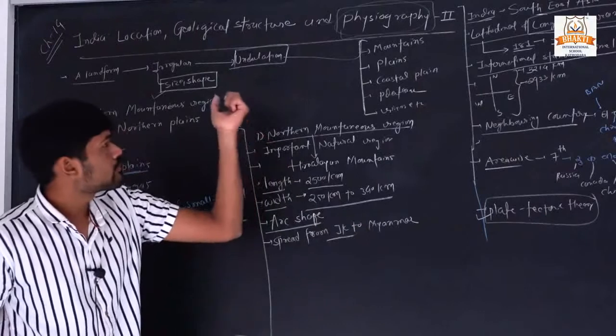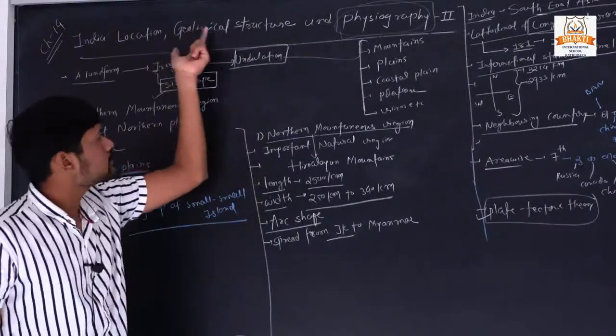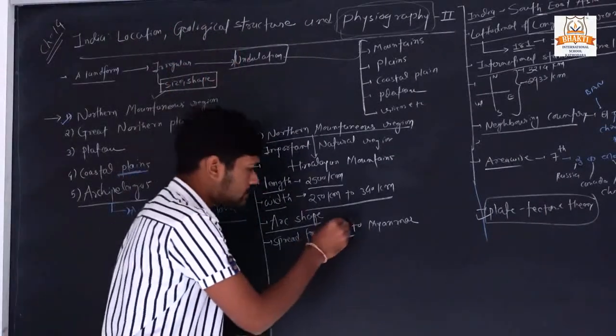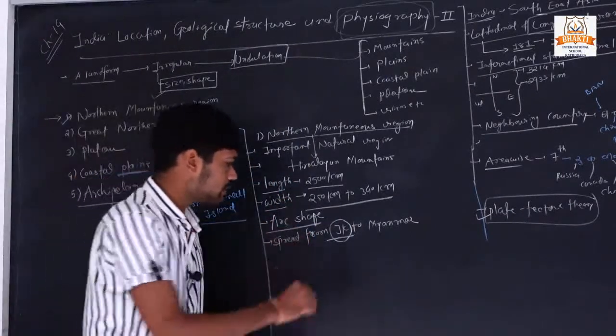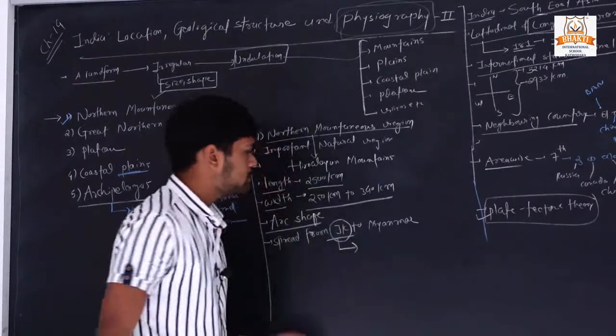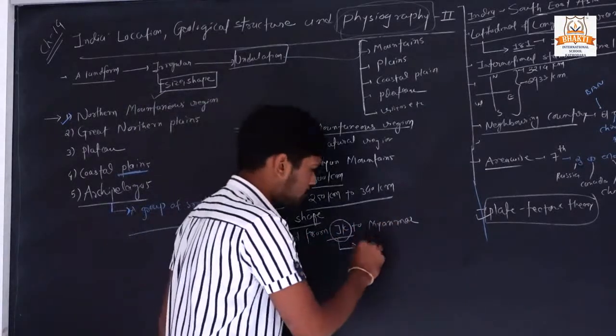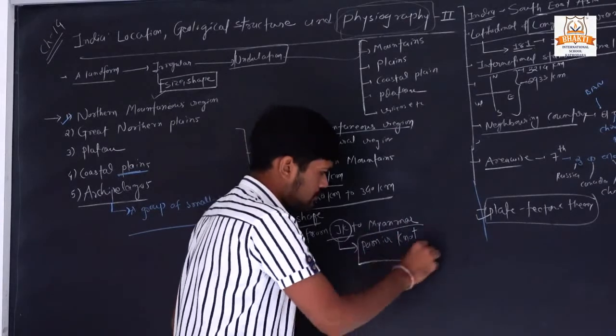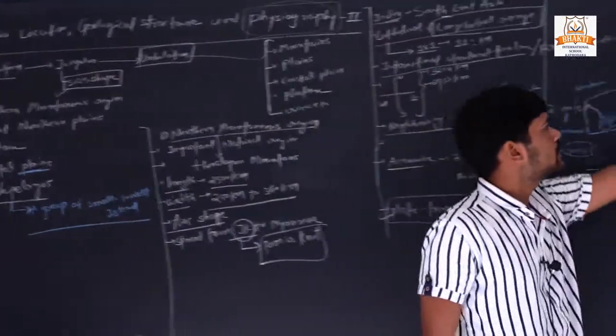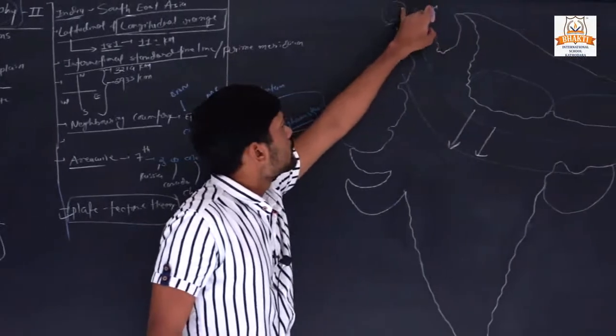We are discussing India's location and geological structure, so that's why we are counting Jammu Kashmir only, but in reality it is spread further and is also part of the Pamir Knot, which is situated in Afghanistan.